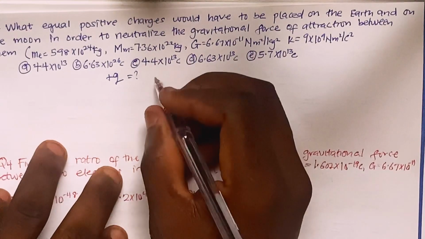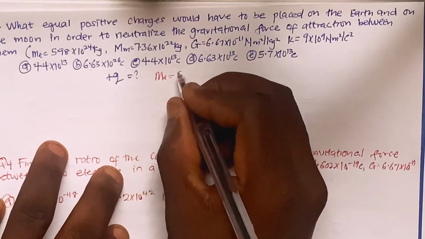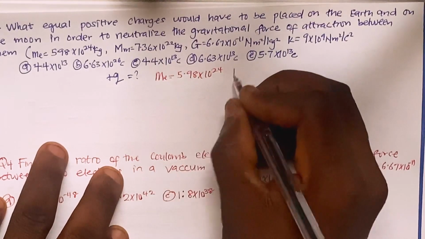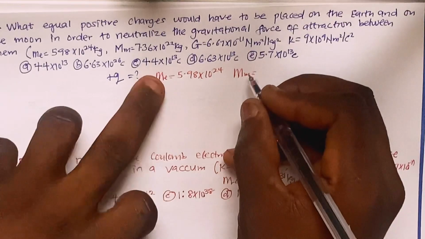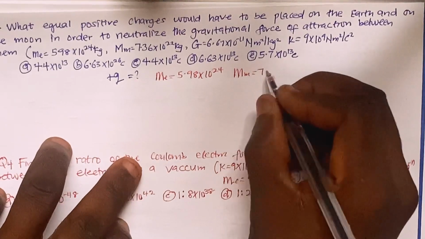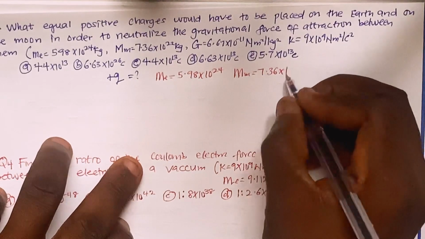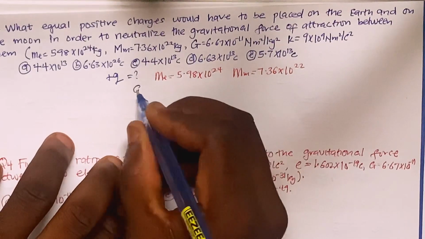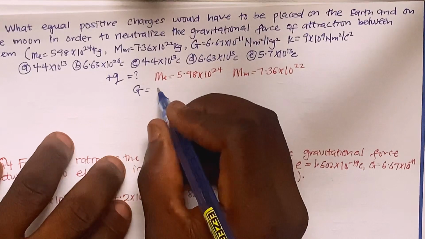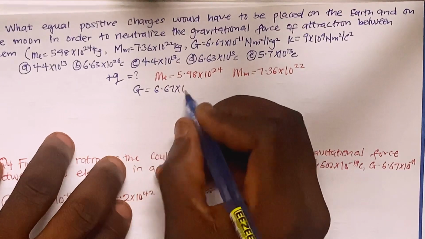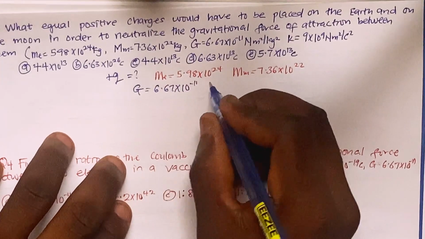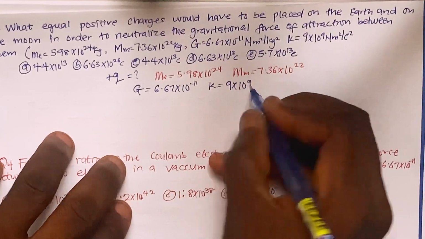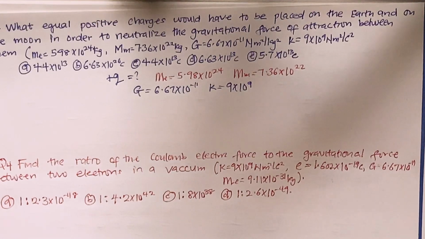So we are having the mass of the Earth to be 5.98 multiplied by 10 raised to the power 24. Then the mass of the Moon, we are going to have it to be 7.36 times 10 raised to the power 22, right? Then the gravitational constant is 6.67 times 10 raised to the power minus 11, right? Then here our electric force constant is 9 times 10 raised to the power 9, exactly. So now let's go ahead and solve this question.